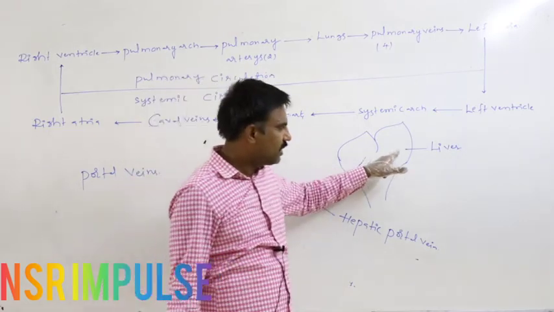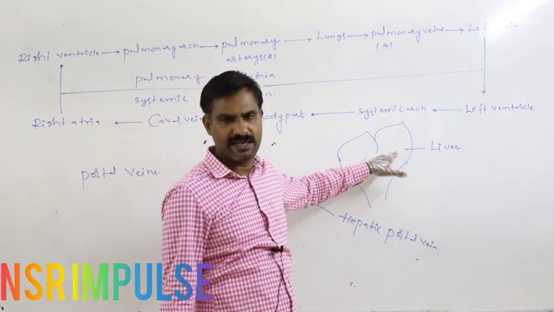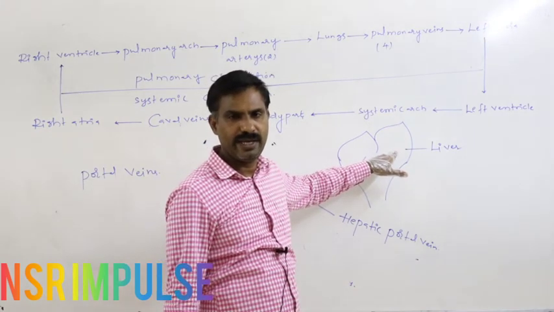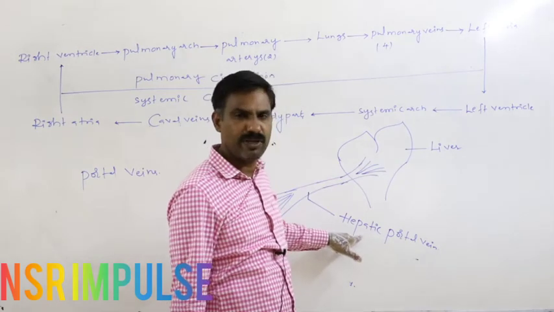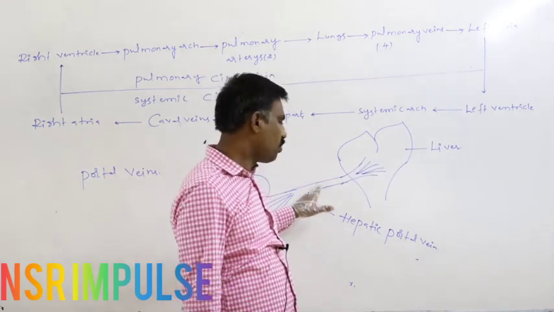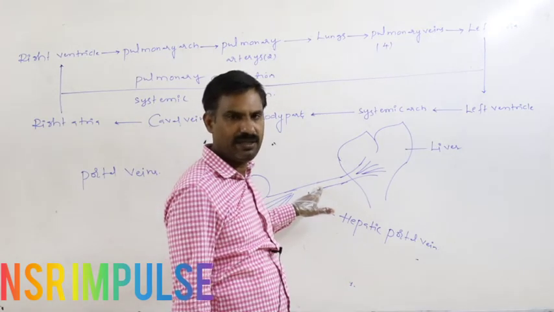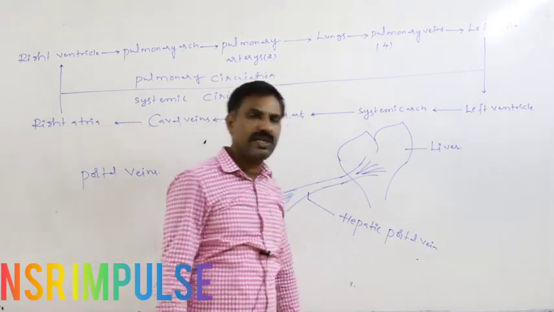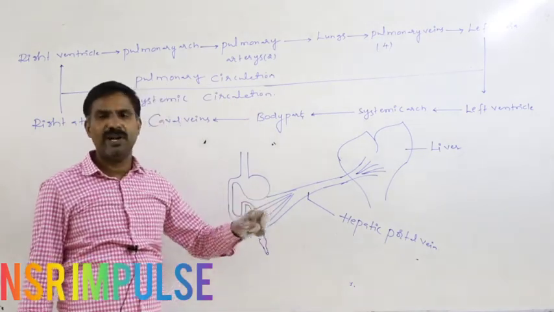Because the study of the liver is called hepatology, hepatic is nothing but liver. If this portal vein terminates in the liver with a capillary, we call it the hepatic portal vein. So what is the significance of the hepatic portal vein?